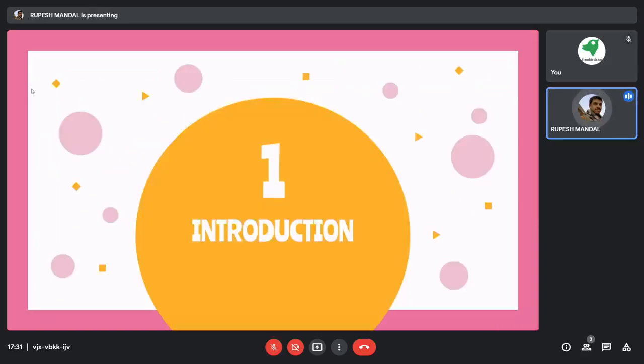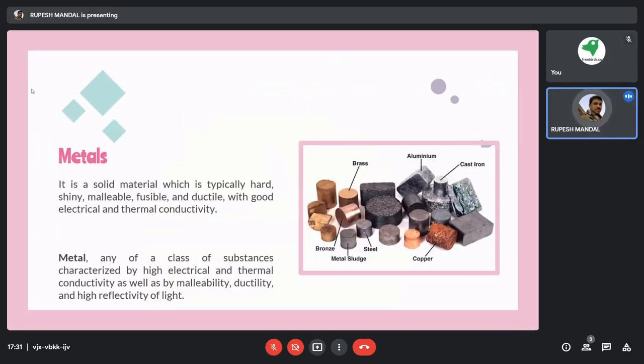We all know that we come across a lot of objects which are either metal or non-metal, so we can classify them. Let's go through, first of all, the basic definition of what exactly a metal is. A metal is a solid material which is typically hard, shiny, malleable, fusible and ductile, with good electrical and thermal conductivity.